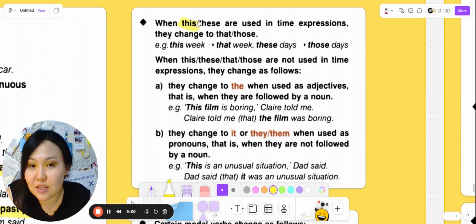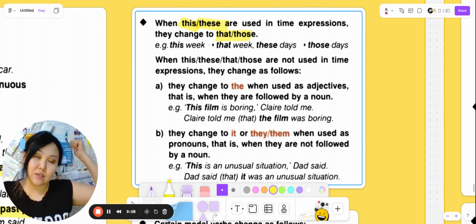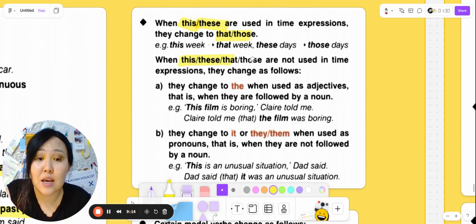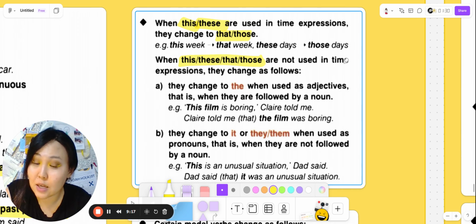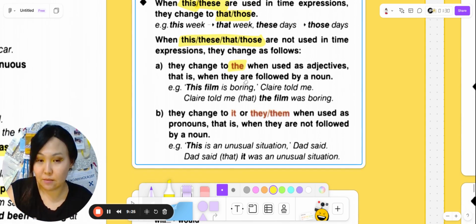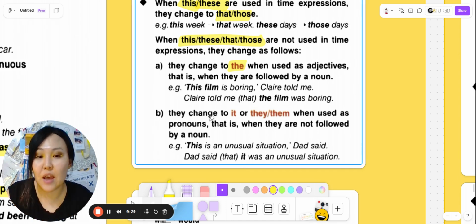When this and these are used in time expressions, they change into that and those, like this, these, that, those. This week, that week, these days, those days. When this, these, that, those are not used in time expressions, they change as follows. They change to the when used as adjectives, that is, when they are followed by a noun. Examples always simplify everything.